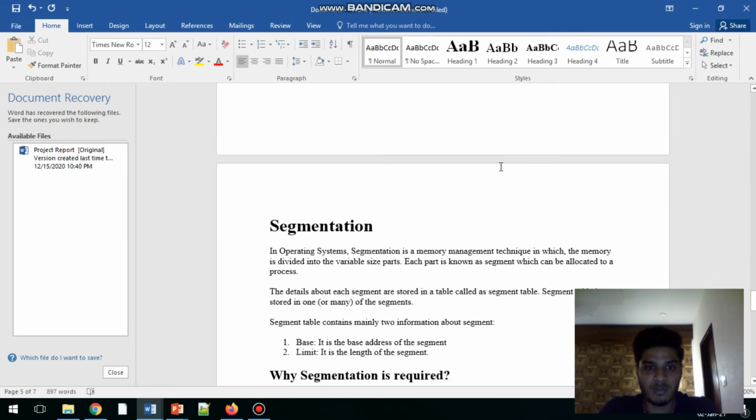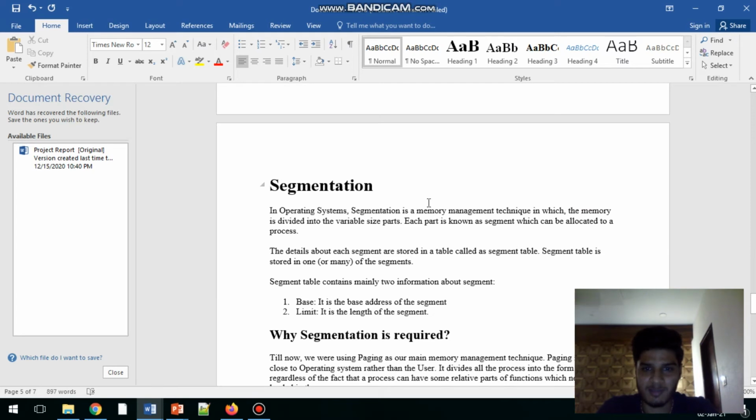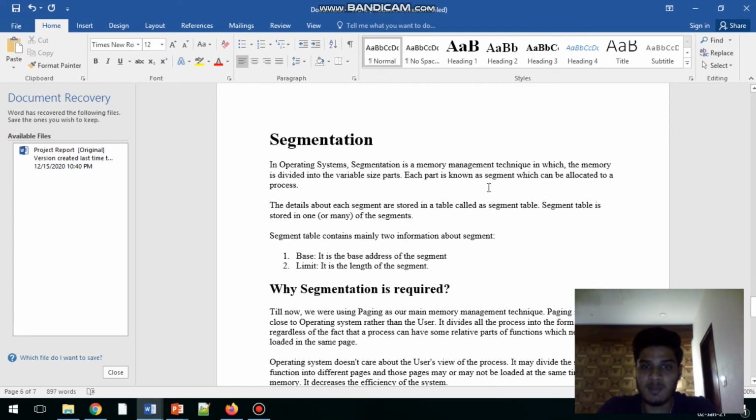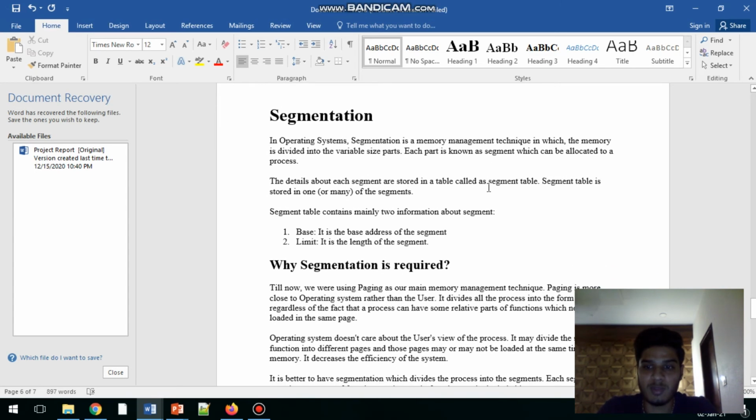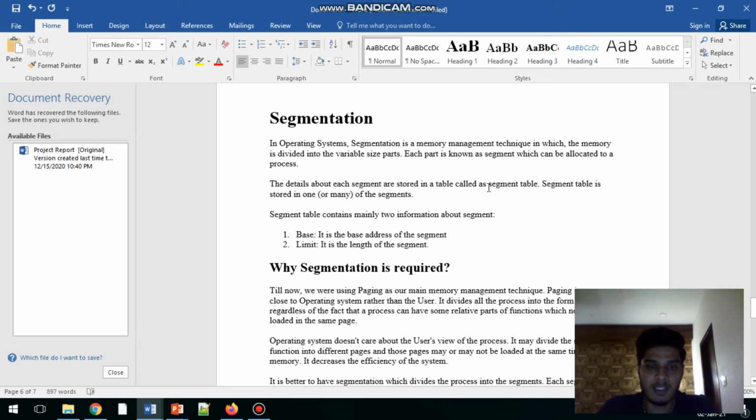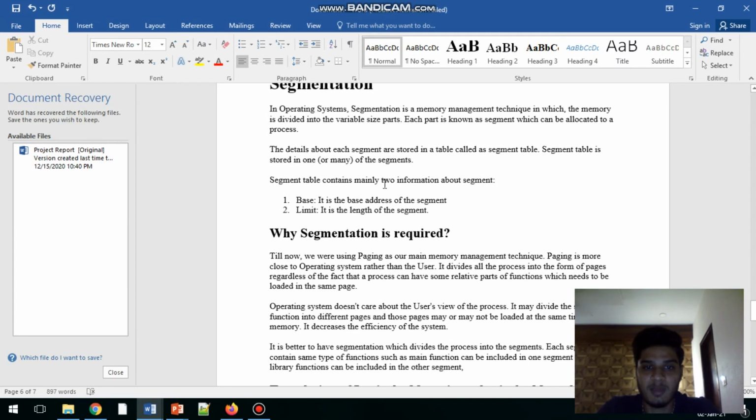Now we will move to the segmentation. In operating system, segmentation is a memory management technique in which the memory is divided into variable size parts. Each part is known as a segment, which can be allocated to a process. The details about each segment are stored in a table called a segment table. Segment table is stored in one of the segments. Segment table contains mainly two information about segment. One is base, it is the base address of the segment. Another is limit, it is the length of the segment.